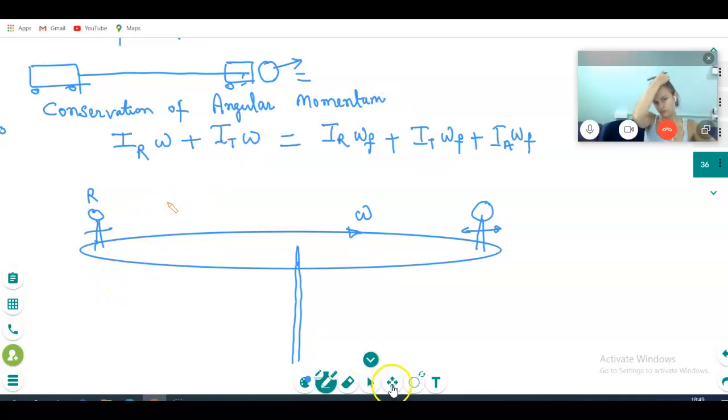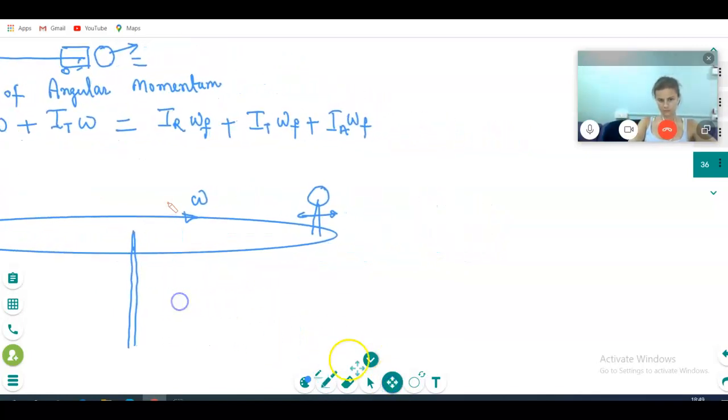One more example I will give you for better understanding. Correct?